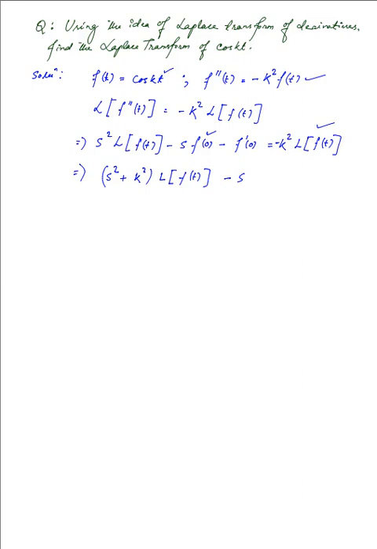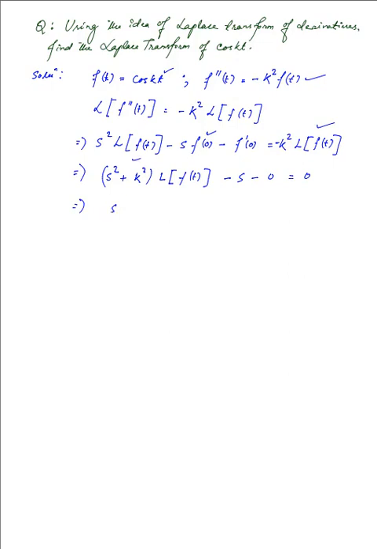And if we take the first derivative of f of t, we get k times sine kt in negative form. But again, if we put t equal to 0, this is equal to 0. So this is going to end up with 0 for sure. And on the right hand side, since we have brought that term onto the left hand side and added, we have a 0 there as well.